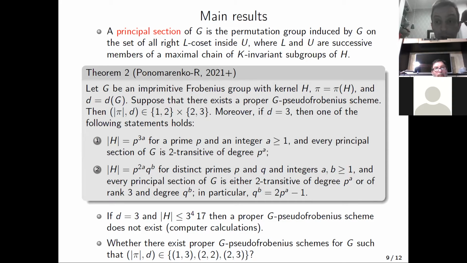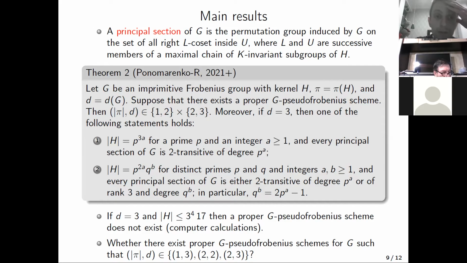If G is a Frobenius group, then by a principal section of G, we mean the permutation group induced by G on the set of all right cosets of L inside U, where L and U are successive members of a maximal chain of K-invariant subgroups of H. I recall that such K-invariant subgroups are blocks of G, and we can consider the induced action of G on such blocks. In this way we define a principal section.